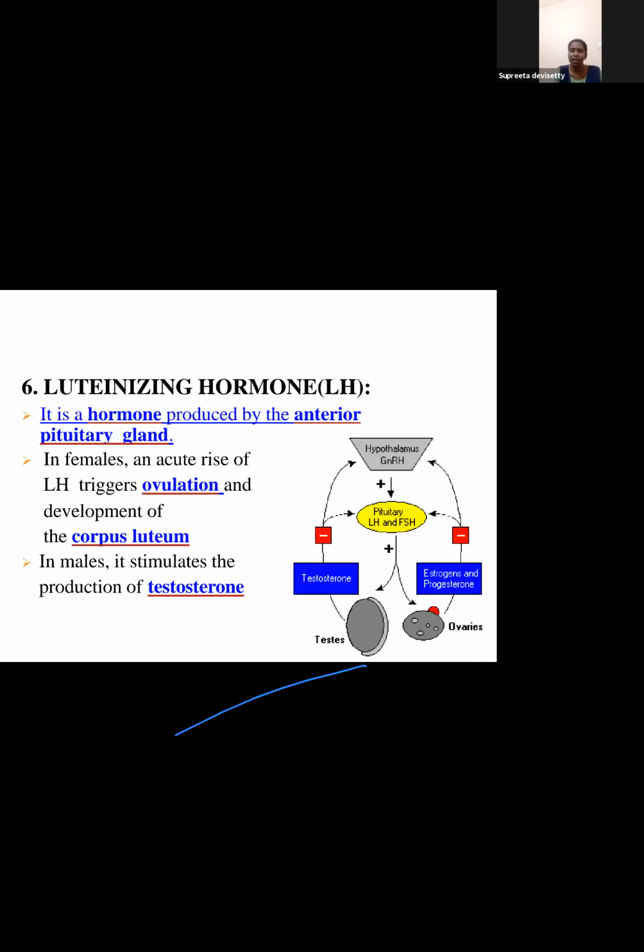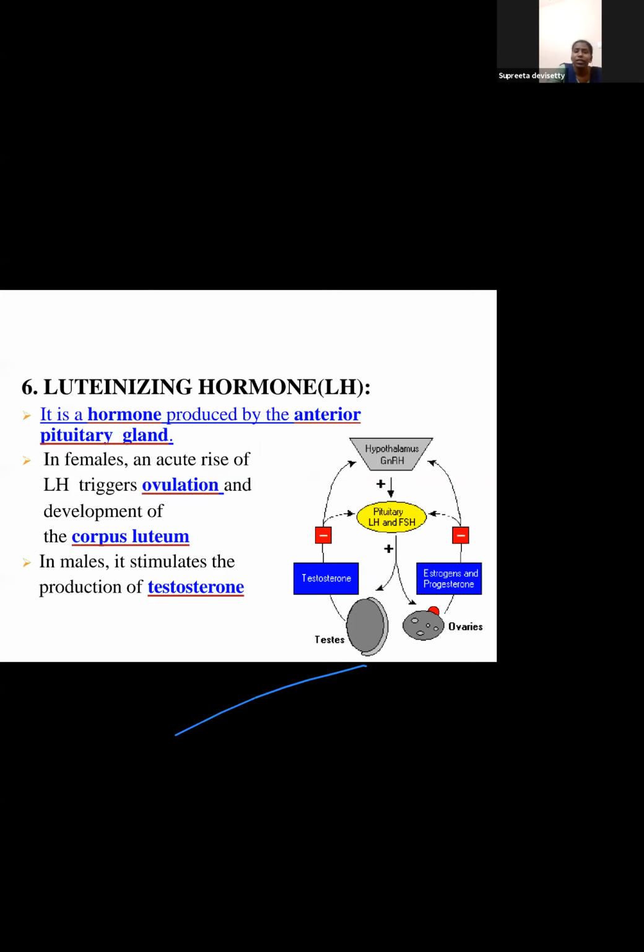Similarly, LH provides certain conditions, and you can observe this in people who want to conceive. We ask them to check their basal body temperature (BBT). On the day of ovulation, there is increased body temperature. Here also we need heat. So it is LH which does the ovulation, and in males, this LH helps in the production of testosterone.